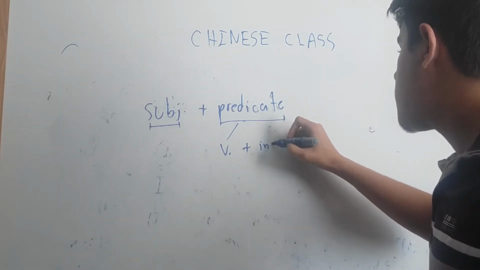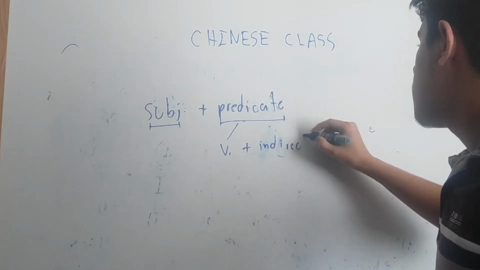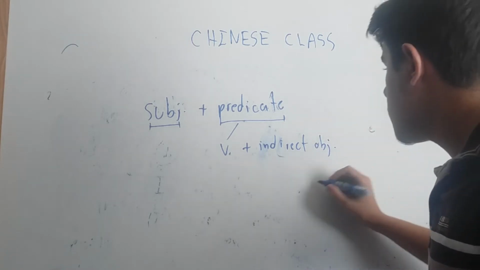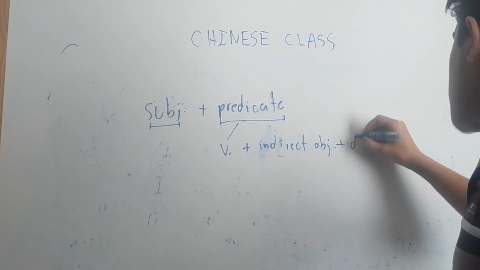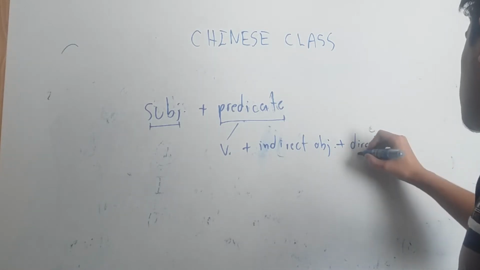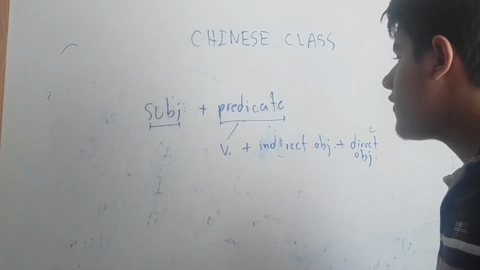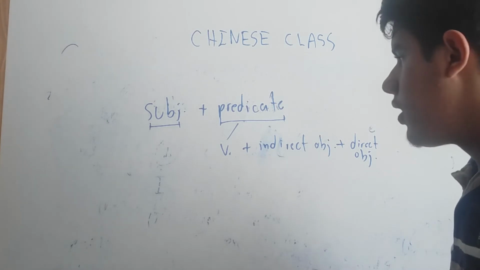You first put the indirect object, and after this you put the direct object. Like this.